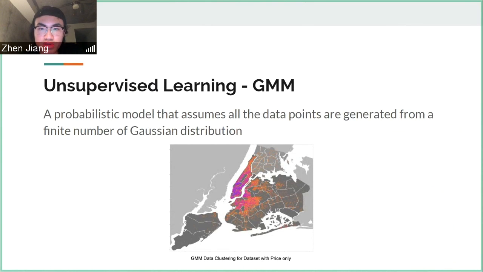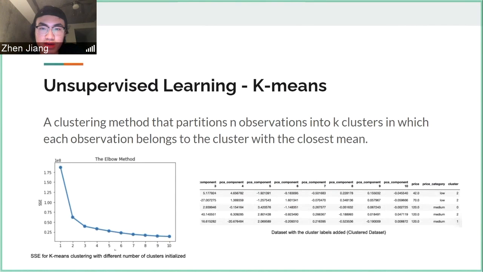We also have some interesting findings using GMM. When we cluster the data with price only, most of the purple and pink data points are clustered in Manhattan and Brooklyn. Outside these areas, nearly all the data points are orange. We also utilize K-means to our dataset. We use the elbow method to optimize for the number of clusters, which is shown in the graph on the left. We selected 3 as the appropriate value, and then assign each row of the dataset a label based on K-means clustering, which is shown in the picture on the right.